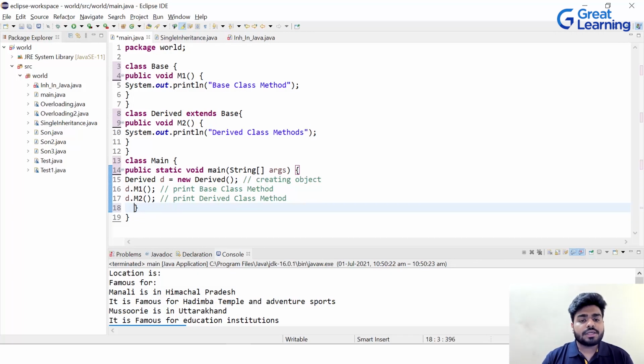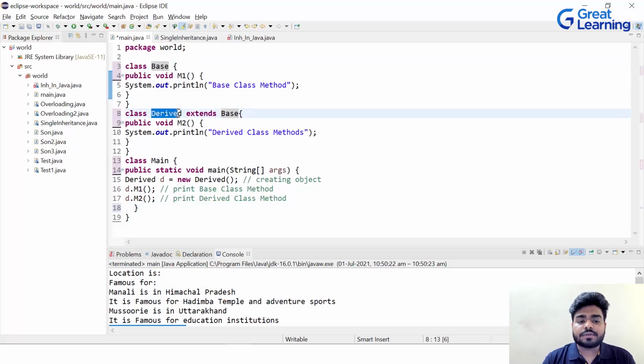Java. Here you can see I've opened Eclipse, and this is one program which I want to show you. It's a very basic program of single inheritance, and we will see some more examples of single inheritance and some use cases also, so that you will have a proper understanding of inheritance. Have a look here. We have a base class and its method, which is M1. Then we have the derived class, which is inheriting properties from the base class, and derived has one of its own methods, which is M2.